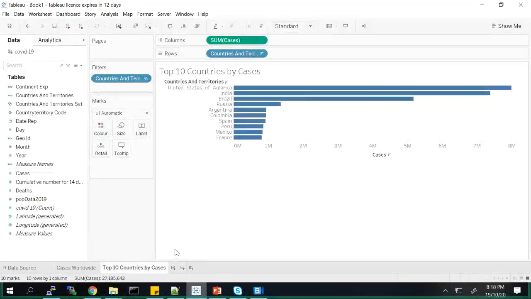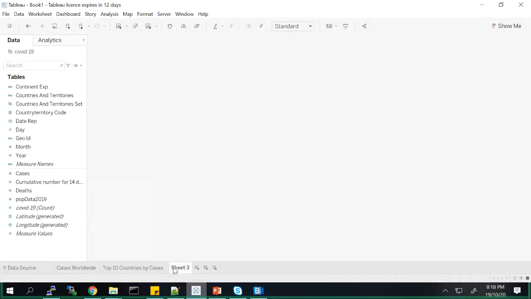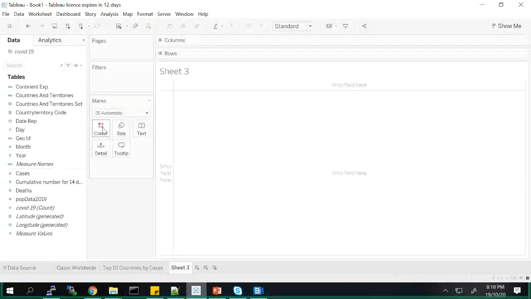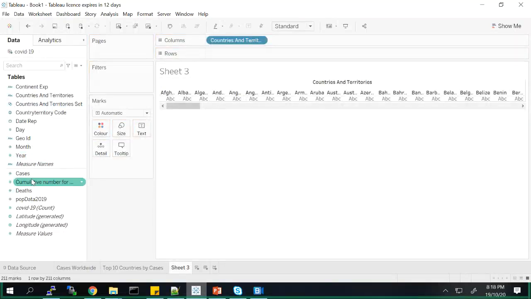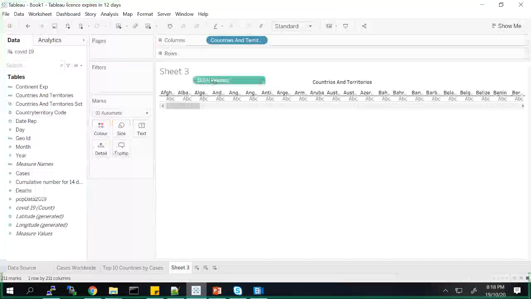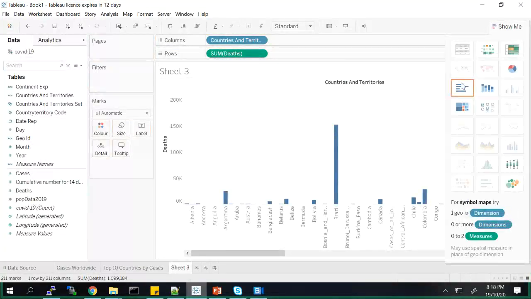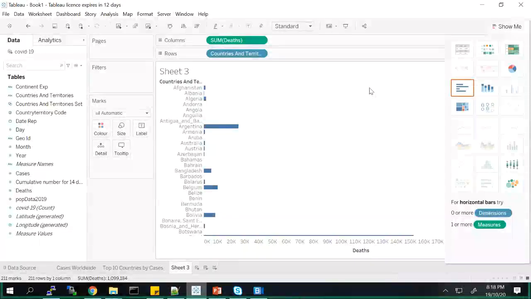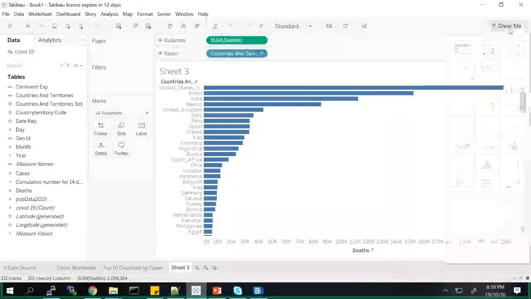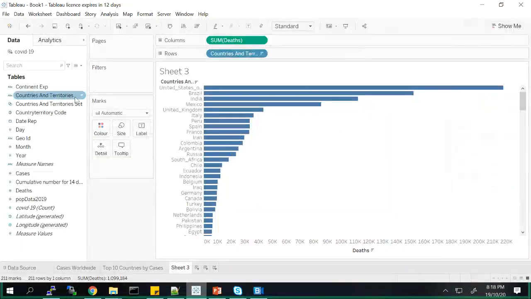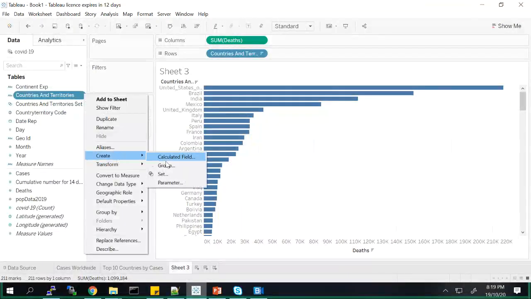The way I'll do it is, again, I'll create another sheet. I will use countries and territories as my dimension. I will use the deaths instead of the cases, so I will have the sum of deaths. Then I'll sort it in descending order, and I will create one more set. I cannot use the same set because this set was on the cases. So I'll click on this dimension and create a set.